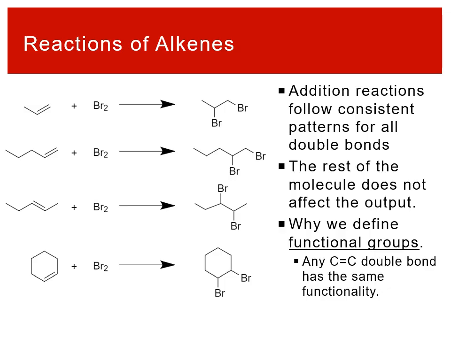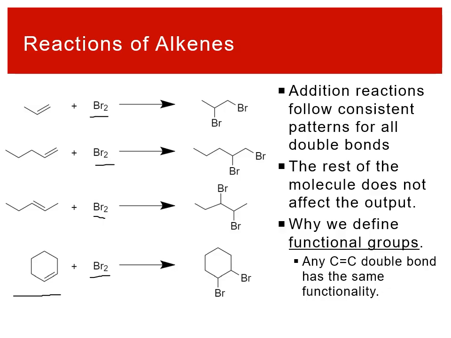So you'll note here I have a bunch of different alkenes. You can see I have different hydrocarbons, just line drawings of hydrocarbons with double bonds in there. And I reacted them with bromine, bromine, bromine, and bromine. And every single time the bromine attaches where the double bond was. And so this is why we define what we call functional groups. The double bond in an alkene is the functional group. The double bond in the alkene is the part of the molecule that does the reaction.